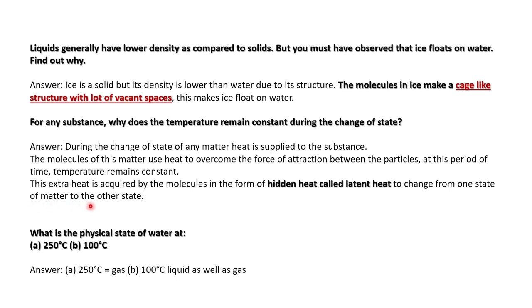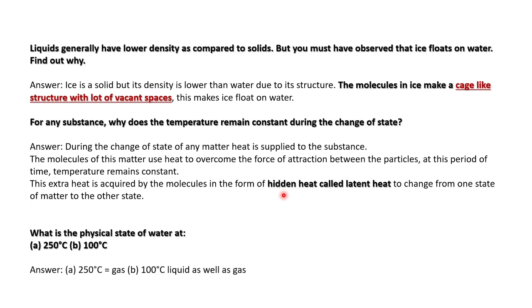So what is the question? For any substance, whether solid, liquid or gas, why does the temperature remain constant during the change of state? If we have to make ice melt to water, we have to keep it outside at the same temperature. That means hidden heat. The matter will absorb the heat. Extra heat is acquired by the molecules in the form of hidden heat. Already that matter will possess some heat, so the extra heat is acquired from the surroundings. The matter will acquire the hidden heat.